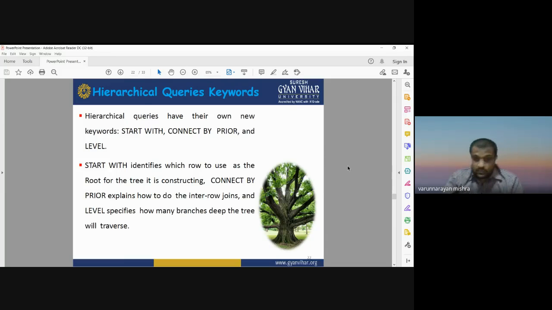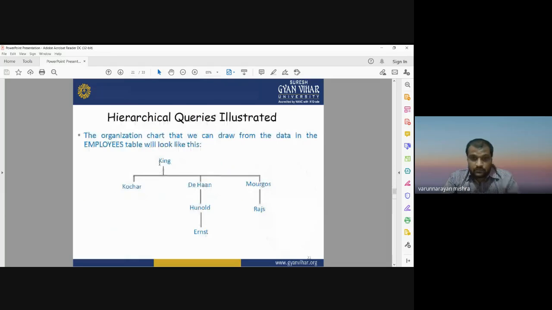Level. Okay, so in this you can see King is the root, that is the start with, then Kocher, Dehan and Morgus are the next level, or you can say the connected information. These are the employees having the same kind of profile and stored in the table. And level tells how deep your tree is. So 1, 2, 3, 4, there are four levels.